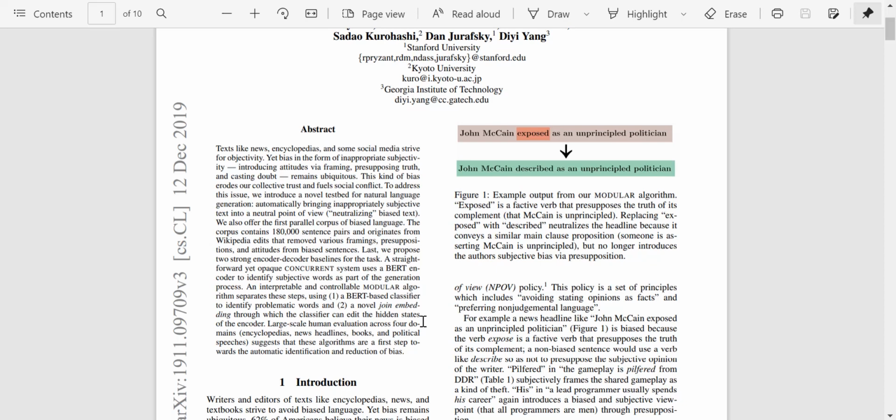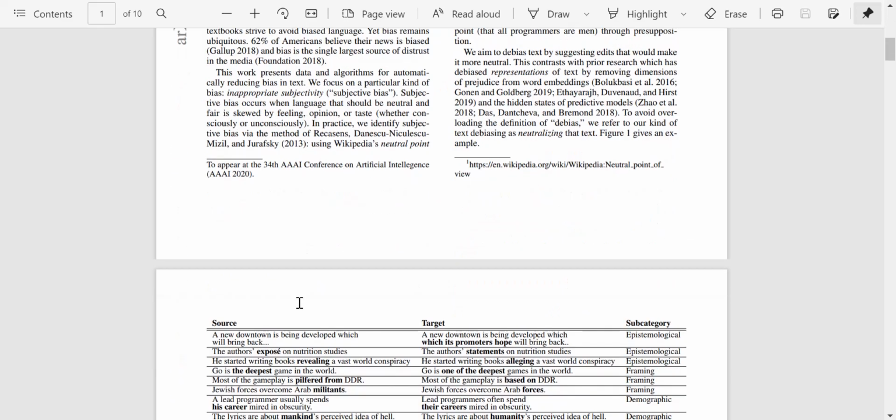So basically, the entire aim of any of these papers is to automate the process which humans would have done earlier, because social media platforms, texts, and blogs are written at such a rampant pace that humans cannot conceivably go and check and look for bias everywhere. All right.